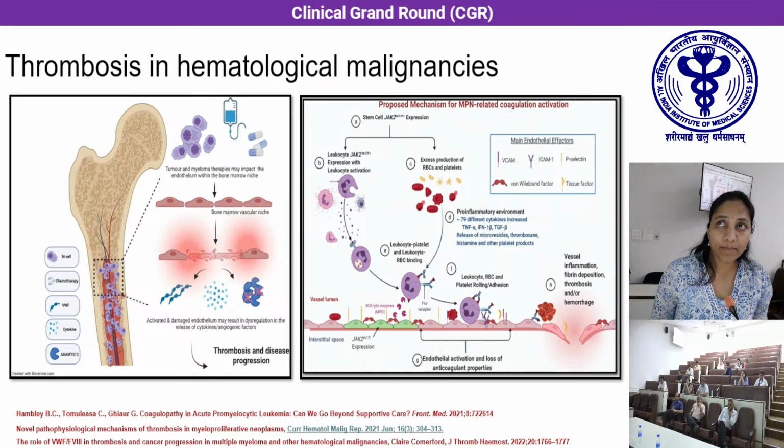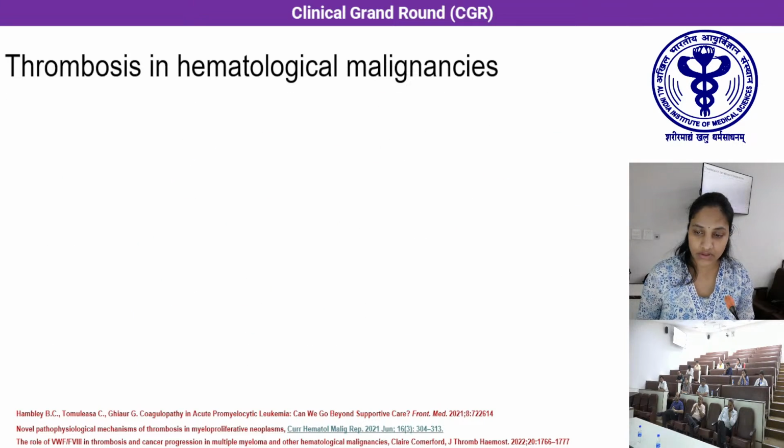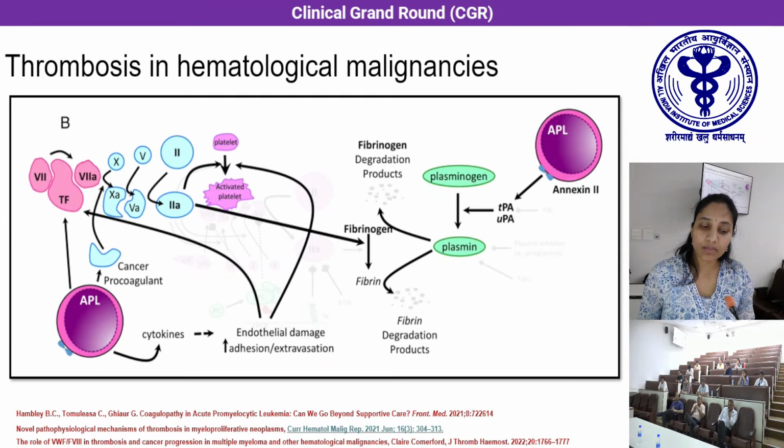In MPN cases, JAK2, which is expressed on the stem cells, also activates the leukocytes, with increased neutrophil activation and increased neutrophil production, along with excess production of RBCs and platelets. All these pro-inflammatory agents, along with the adhesion molecules on the endothelial cells and von Willebrand factor, will lead to thrombus formation. In APL cases, thrombus is formed because of the same mechanisms, such as tissue factor, cancer procoagulant and cytokines, whereas the annexin produced on the APL cells will promote fibrinolysis and thus DIC.